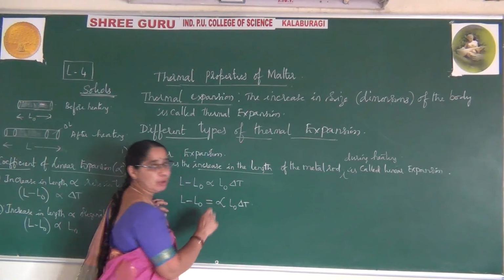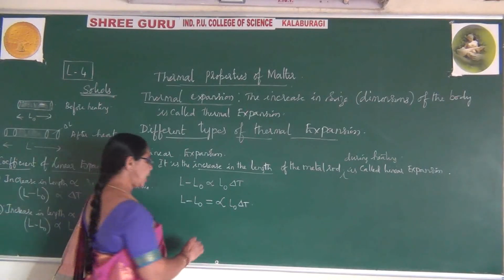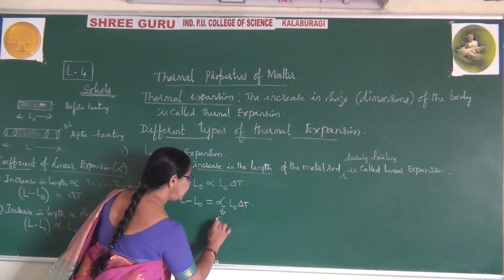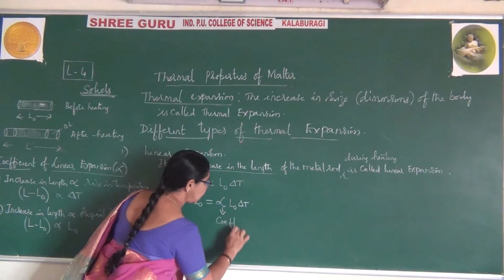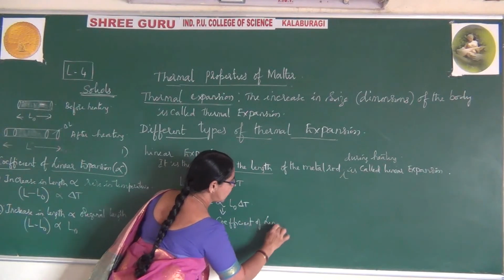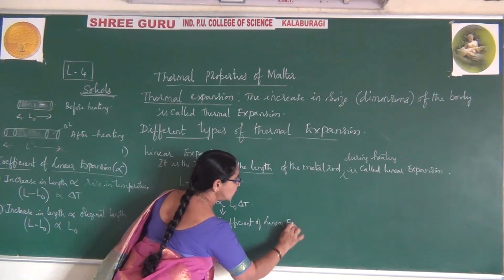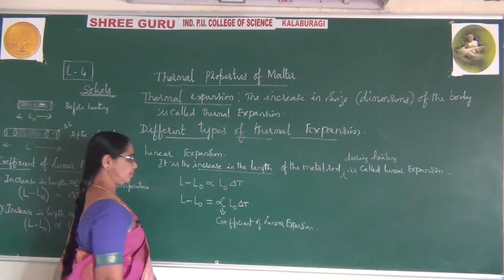This is the alpha symbol. What is this alpha called? Alpha is called the coefficient of linear expansion. Coefficient of linear expansion is represented by the symbol alpha.